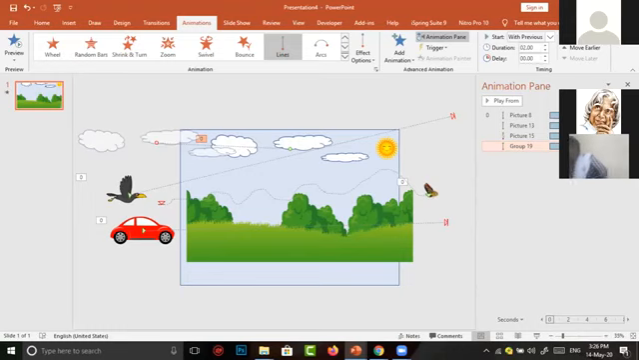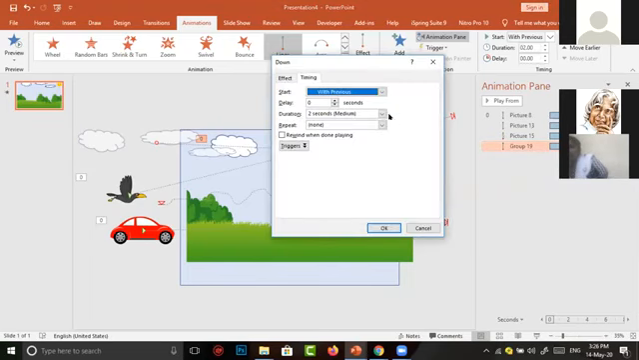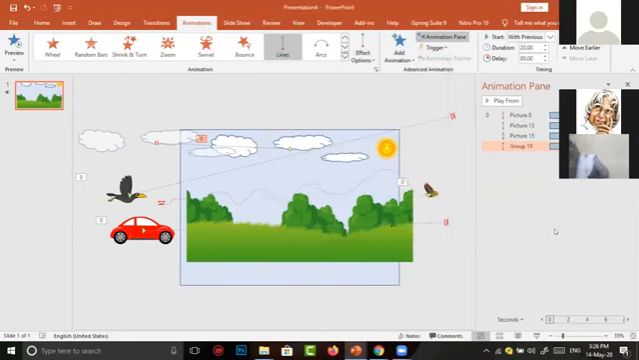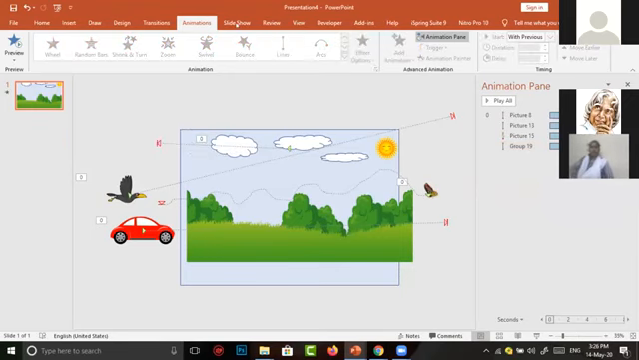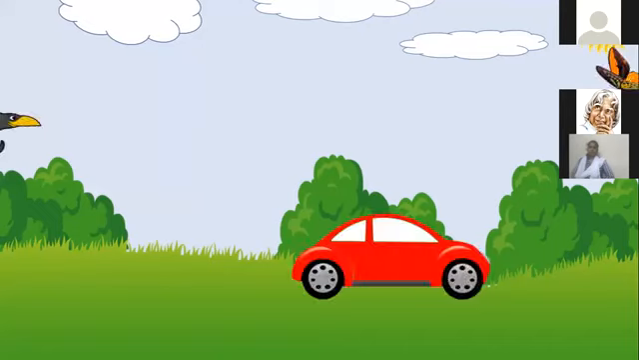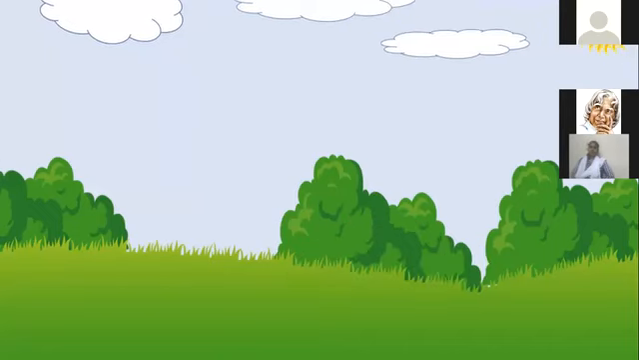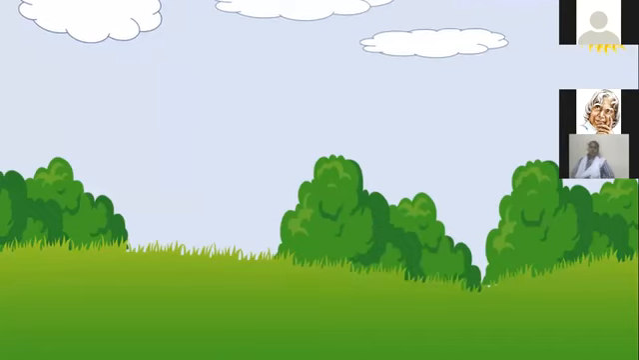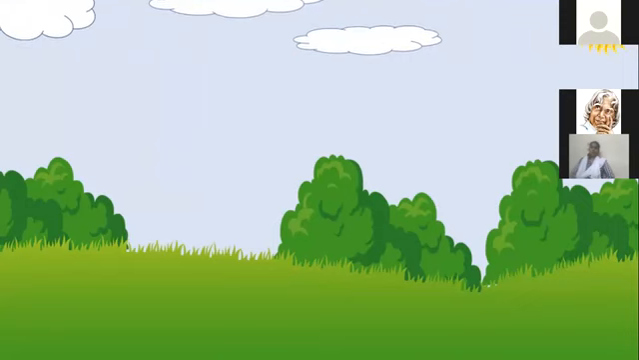We have to click on the down arrow. Then go to timing. Cloud will always be moving very slow only. So we have to change to extremely slow. Then make a click on OK. Now we are going to see in slideshow mode. Nice, I think.